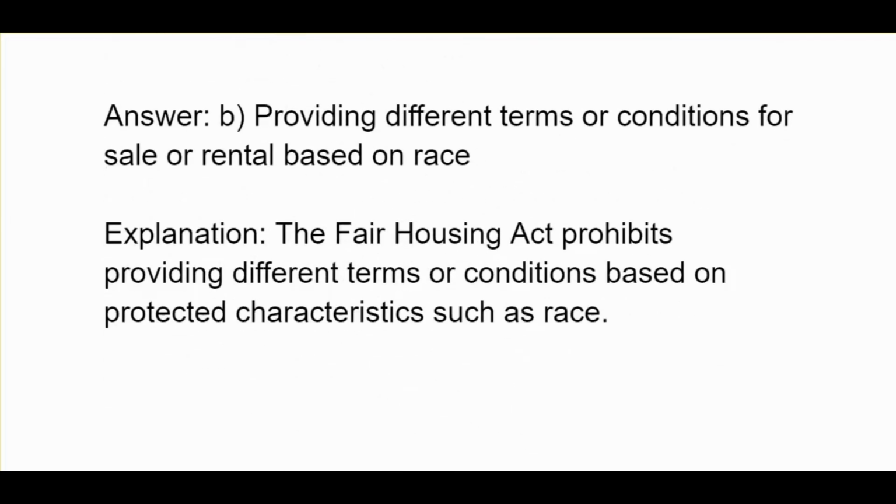B. Providing different terms or conditions for sale or rental based on race. The Fair Housing Act prohibits providing different terms or conditions based on protected characteristics such as race.